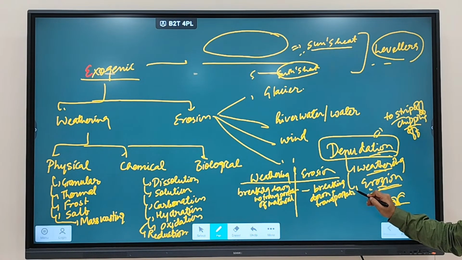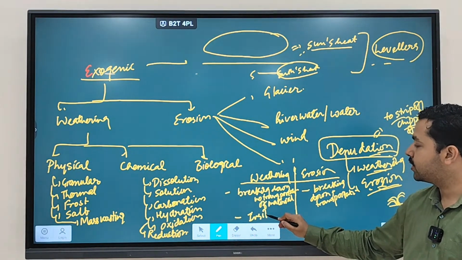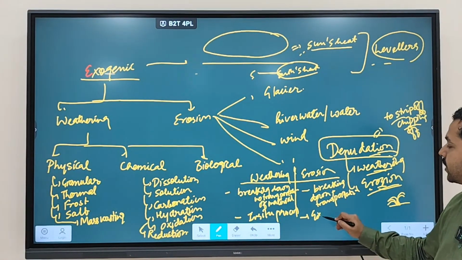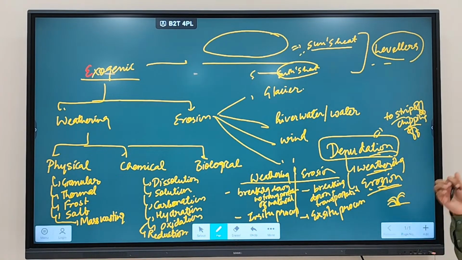Now we say weathering is which type of process? In situ process. While erosion is which type of process? Called an ex situ process. In situ means happening at that place, that site itself. Ex situ means happening at a different place, because here eroded material is transported to a different location.